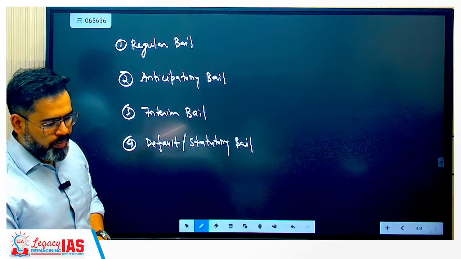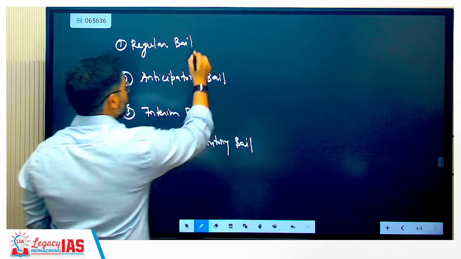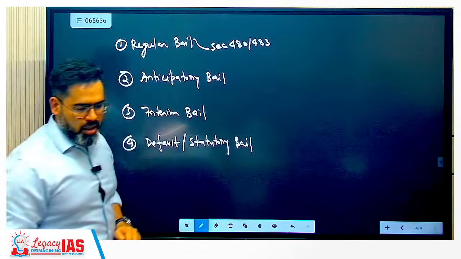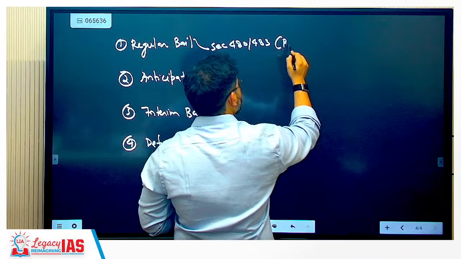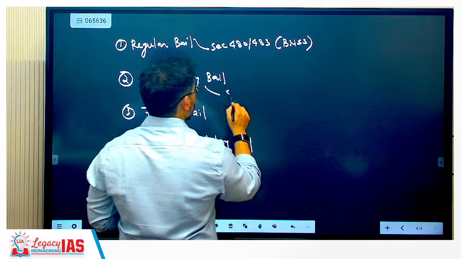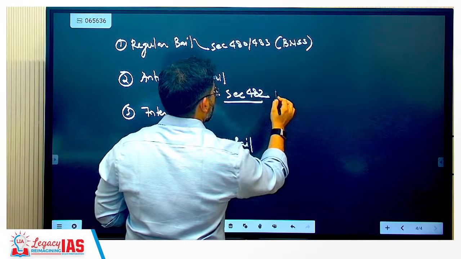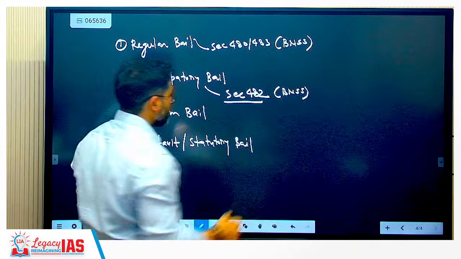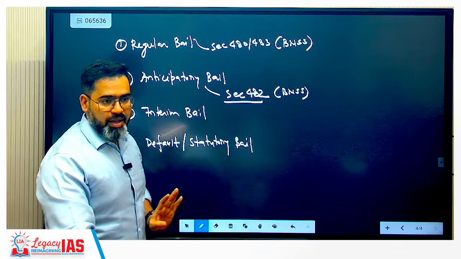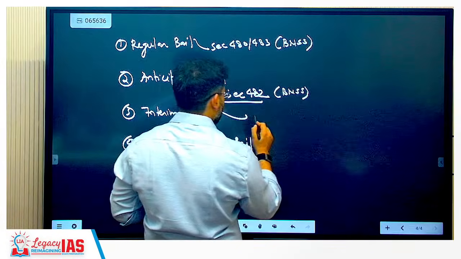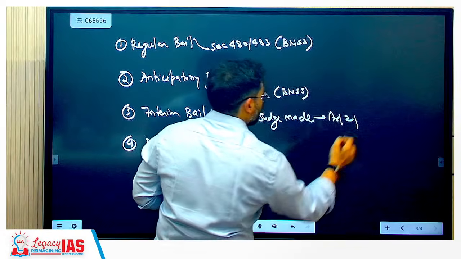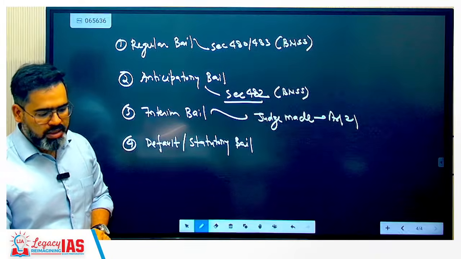Interim bail. Okay. So this is mentioned under section 480 and 483. Again, कहाँ पे होगा this all items in BNSS, ठीक है? Anticipatory bail, section 482. Interim bail is not mentioned anywhere under BNSS. Okay, so this is basically judge made, under Article 21.